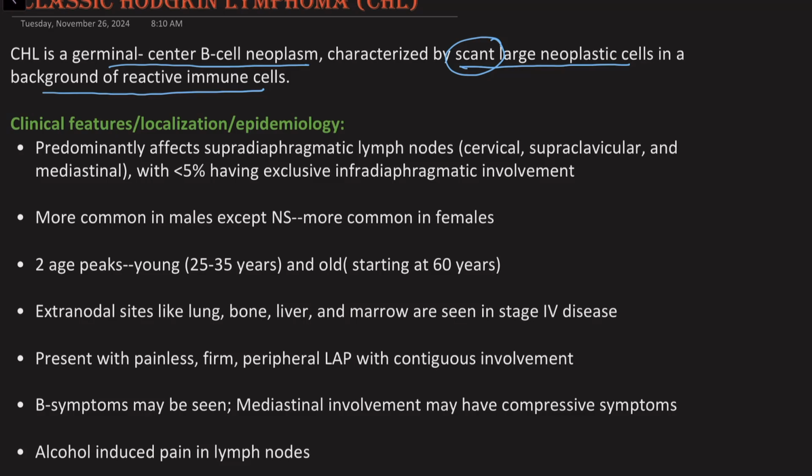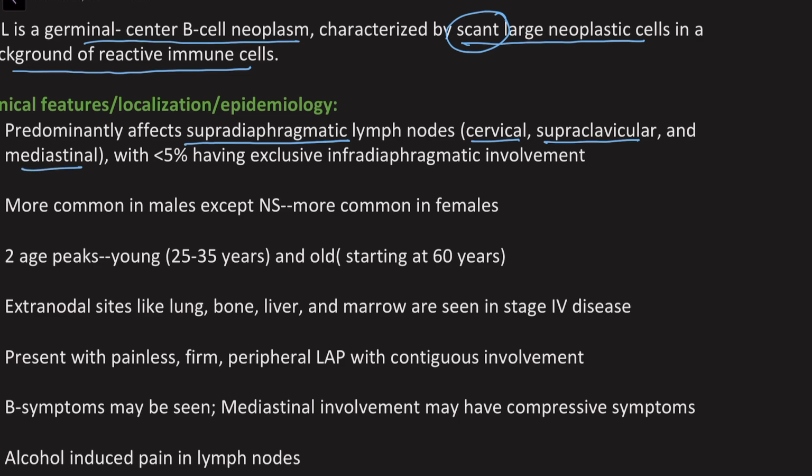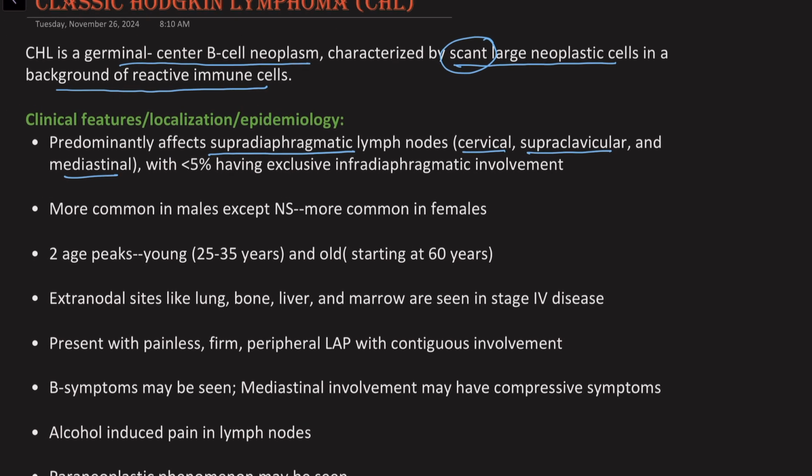So let's start with the clinical feature, localization and epidemiology. So importantly, it predominantly affects the supradiaphragmatic lymph nodes. So supradiaphragmatic, what this means, above the diaphragm, which include the cervical lymph nodes, the supraclavicular lymph nodes and the mediastinal lymph nodes. There are a few cases, I mean, as we know in medicine, nothing is absolute. There can always be few cases, almost less than 5%, which have exclusive infradiaphragmatic involvement as well. But most commonly, it involves lymph nodes above the diaphragm.